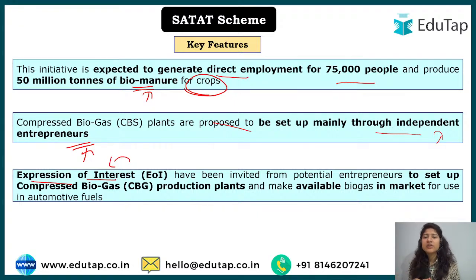We have also understood that OMCs would help them establish their business. For that they have to give an expression of interest, but we have to keep in mind that these entrepreneurs would independently run biogas production plants and make biogas available for automotive fuel. I hope this is clear by now.